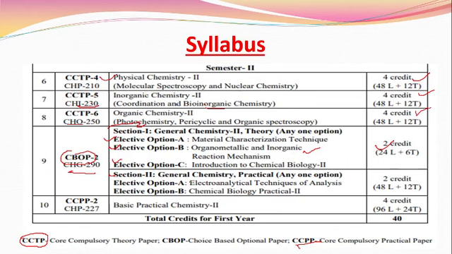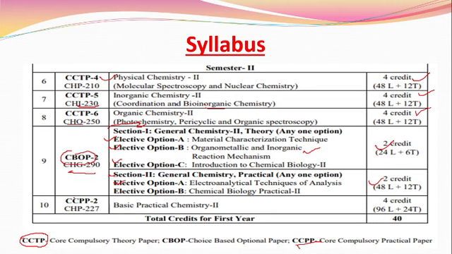Here also 2 options are there. Option 1 is electroanalytical techniques of analysis, and the second one is chemical biology practical. Here we choose the first option, the electroanalytical technique of analysis. This is also a 2 credit course, and in summation there are a total of 4 credits.